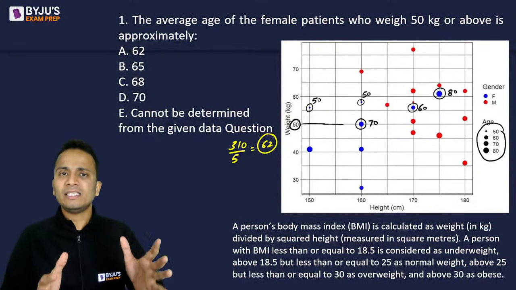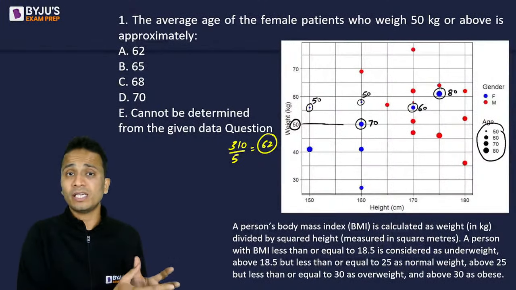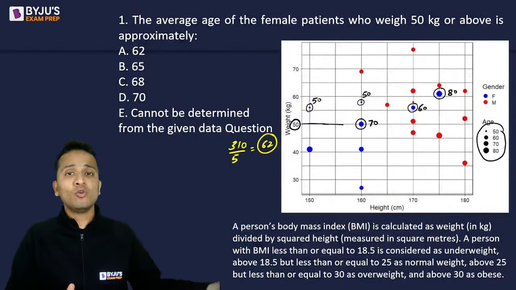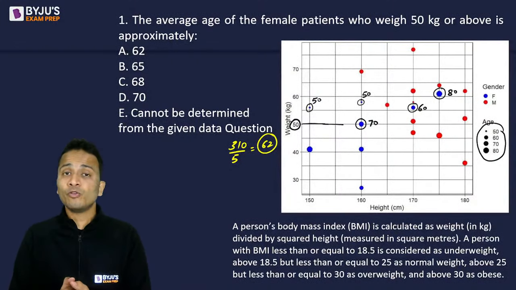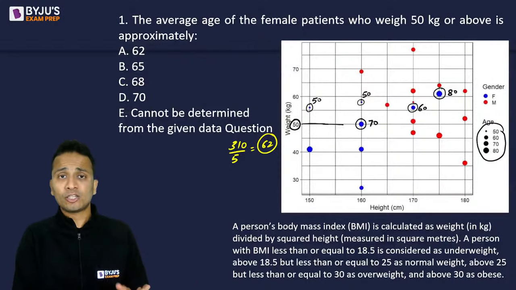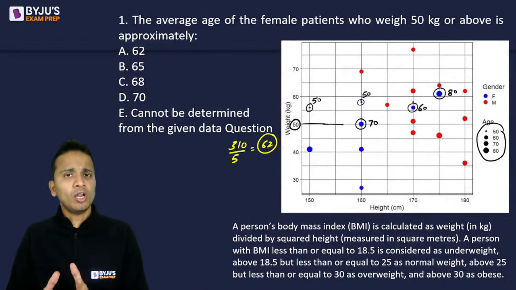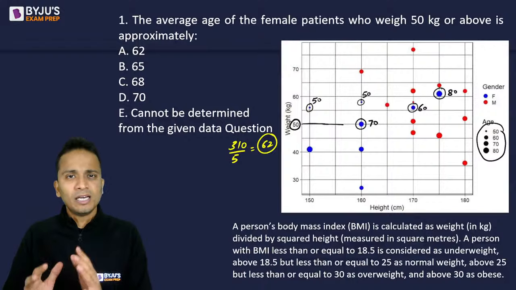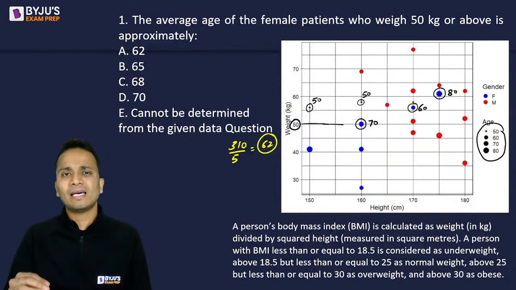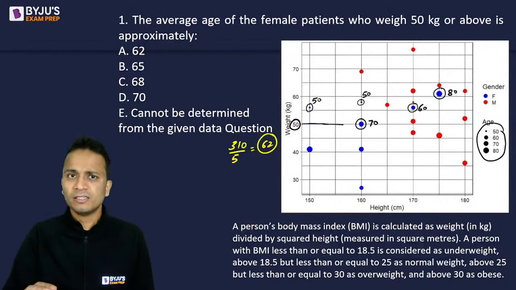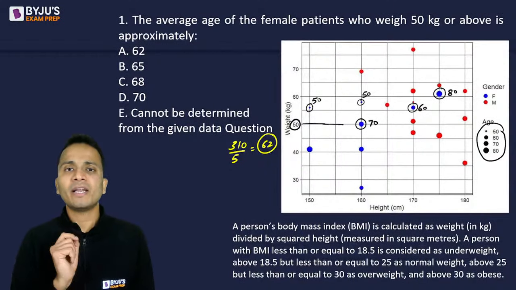You all understand the amount of time that is given to us in the paper of XAT as compared to any other examination. Most of you may not have taken the actual XAT examination in your lives, but you must be attempting mock papers, and after attempting these mock papers you will understand that we will have a lot of time in the XAT exam, so we can invest an extra 10 to 15 seconds on every question to cross check that answer, making sure that we have not committed any mistake.